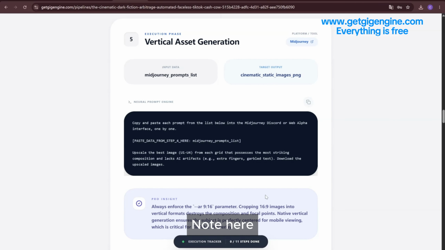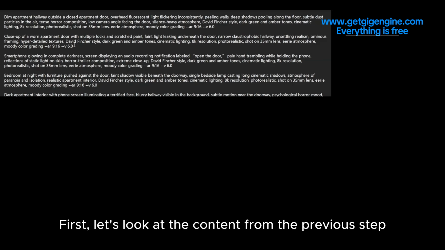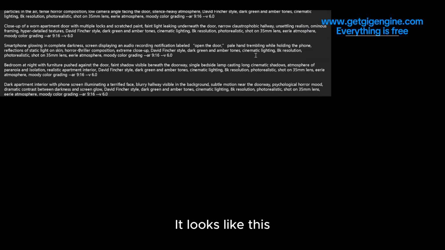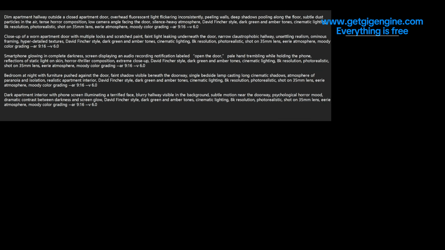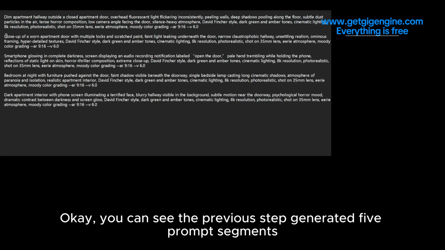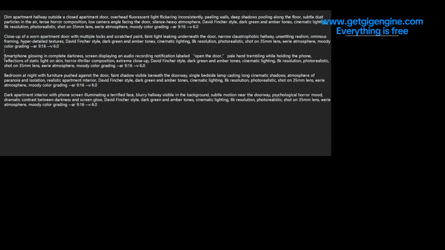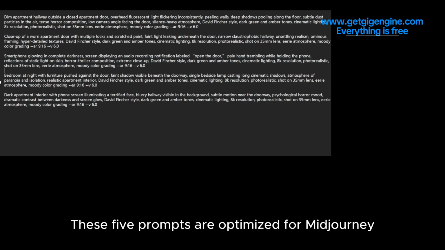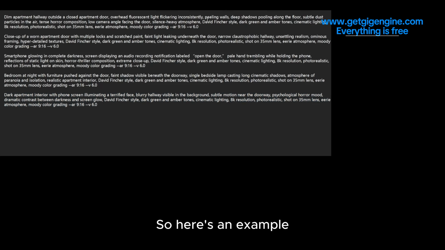Note here. First, let's look at the content from the previous step. It looks like this. Okay, you can see the previous step generated 5 prompt segments. These 5 prompts are optimized for Midjourney. So here's an example. Copy the first prompt.